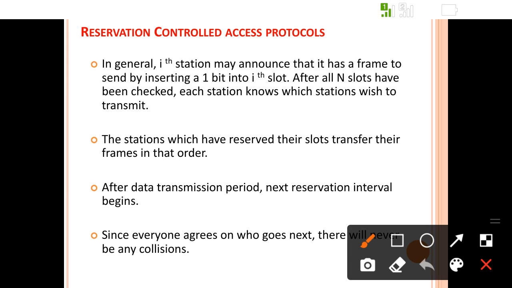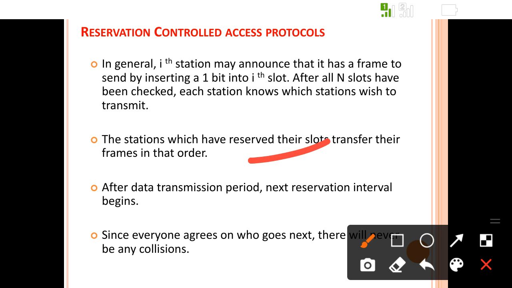In general, the ith station may announce that it has a frame to send by inserting a 1 bit into the ith slot. After all n stations have been checked, each station knows which stations wish to transmit. As there are n stations, there should be n bit slots, and there is a fixed order of who will send the data first. The stations which have reserved their slot transfer their frames in this order.